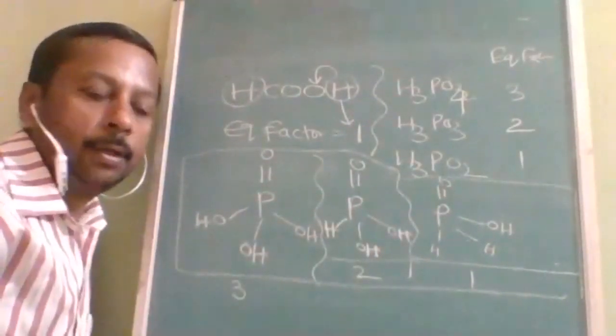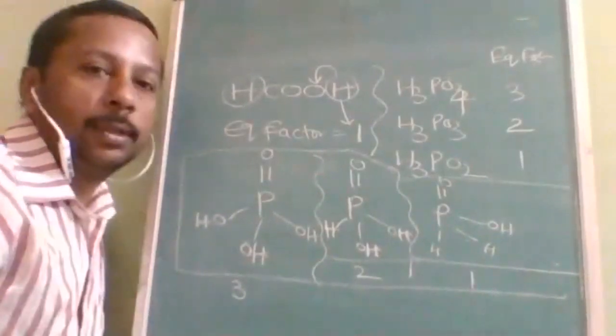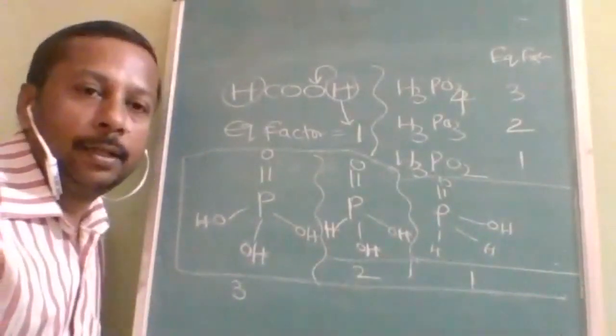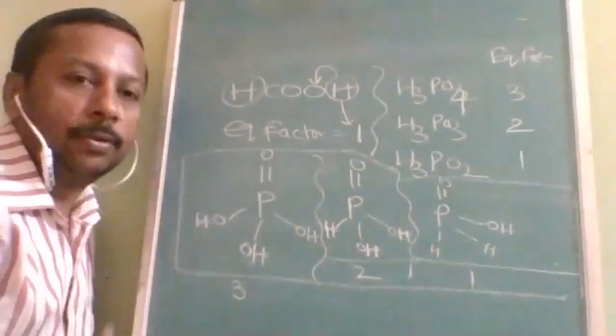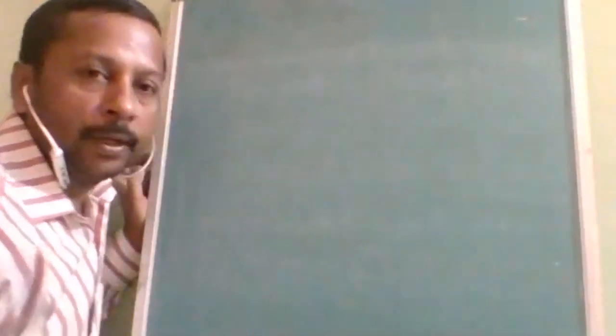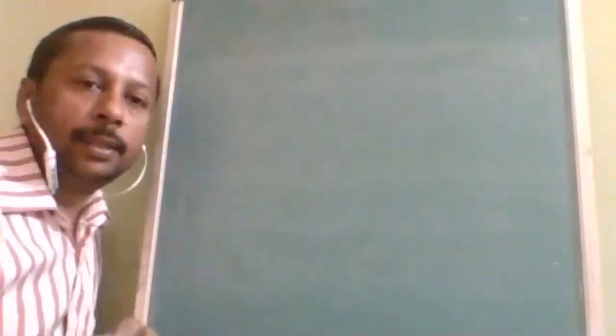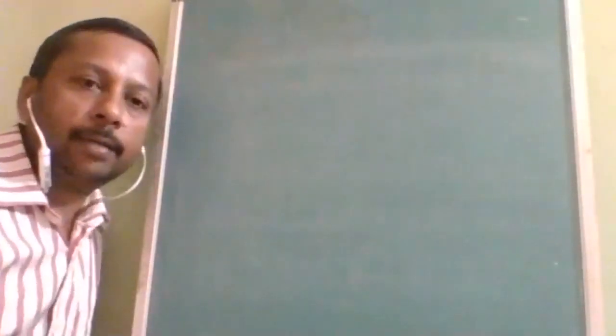Is it understood? Any doubt about this? I don't think there is any scope of doubt. Okay. So for acids, now you are comfortable with the equivalent factor. Once you know the equivalent factor, divide the molecular mass by the equivalent factor, then you will get the equivalent mass.